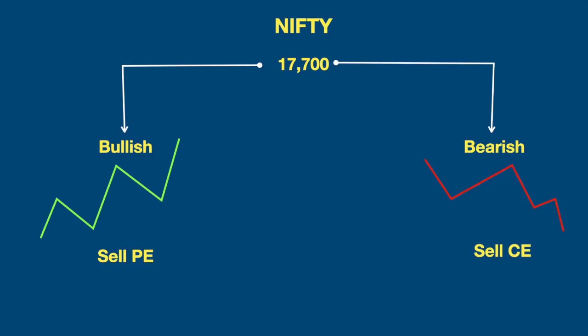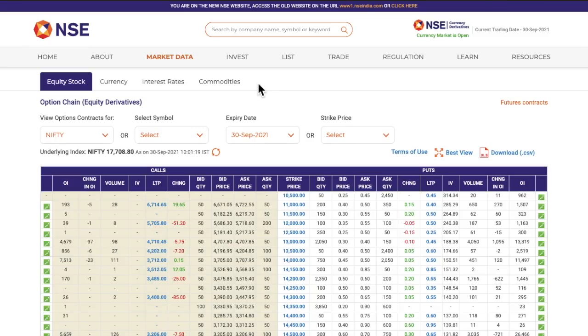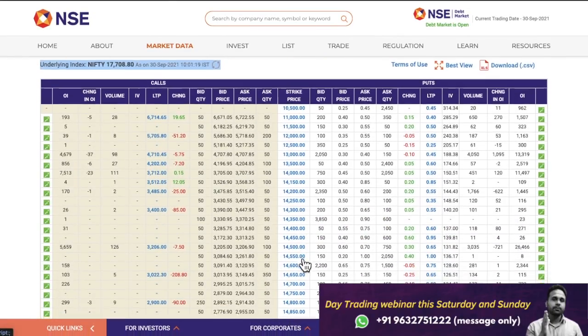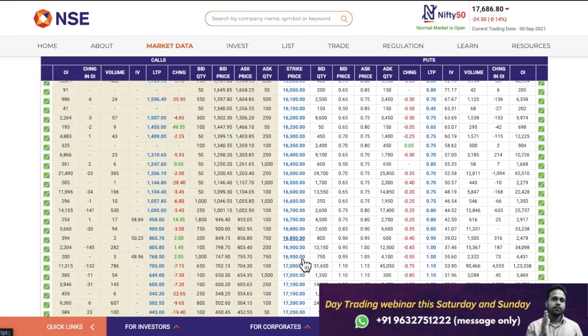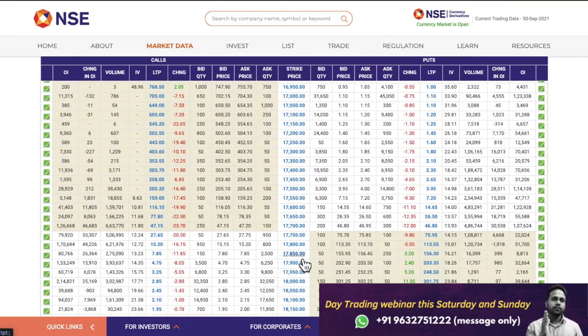Now traders, always remember in option selling, profit is limited, risk can be unlimited if you do not know exactly what you're doing. Now what do I mean by profit can be limited? Let us understand this. See here in this option chain data of Nifty, we can see that we have different strike price levels, right? Now all these different strike prices will be trading at different premium. For example, 17,700 strike price is trading at 47 rupees.